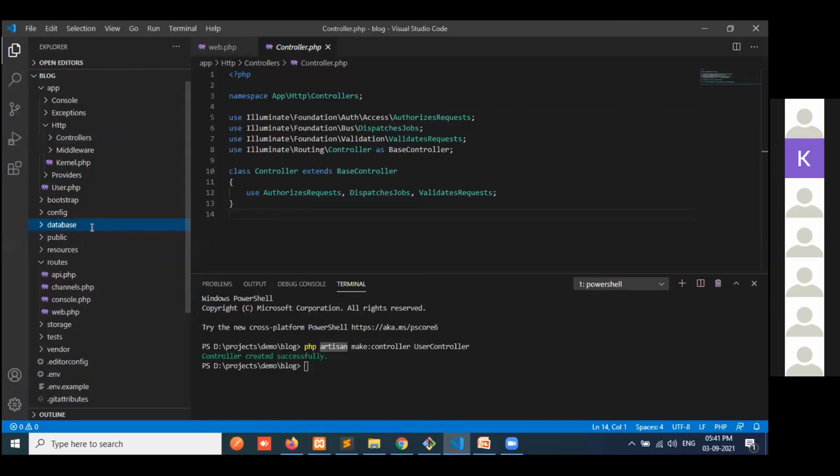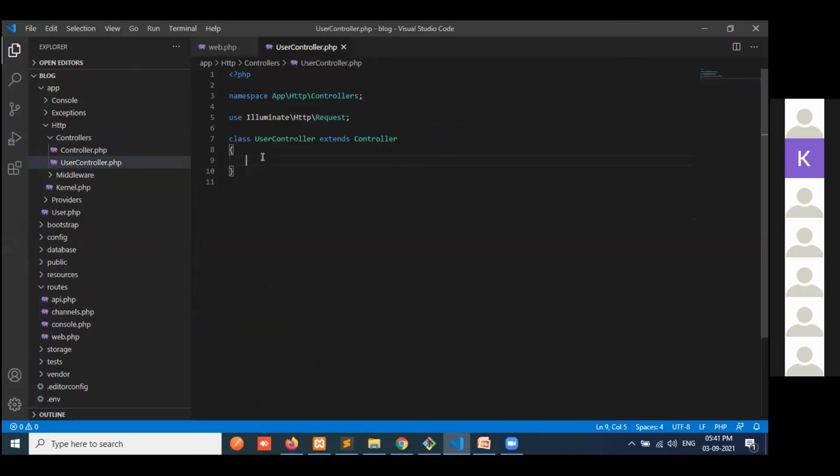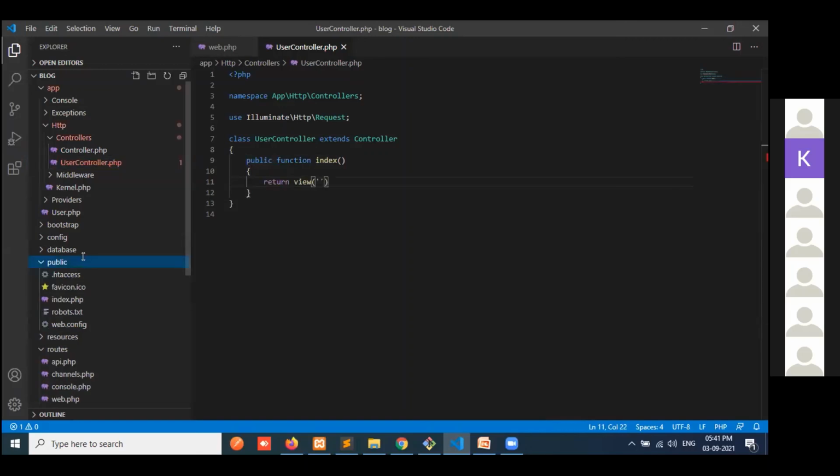So here it created the user controller. We'll define the index function. Here we have to give the function definition. So it will call this, and inside the resource directory, the views file.